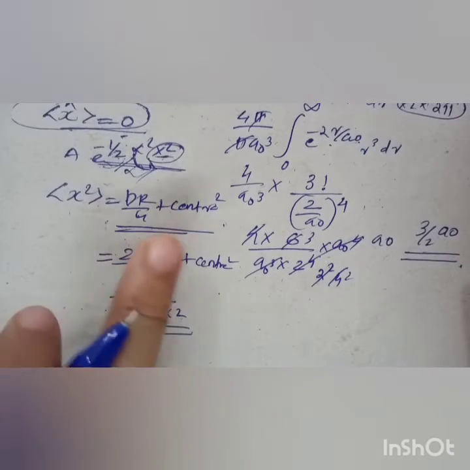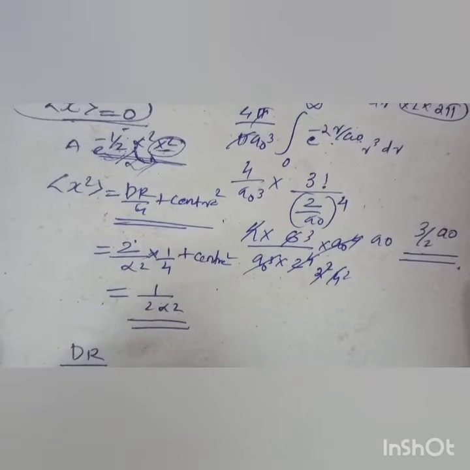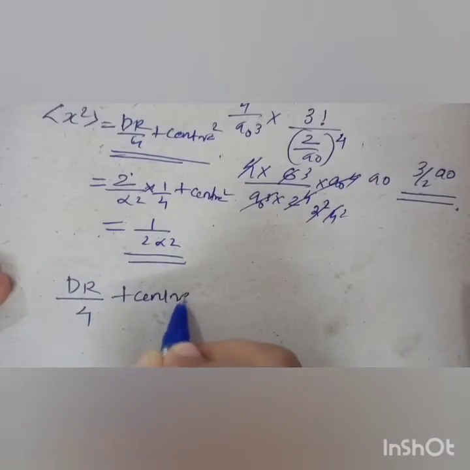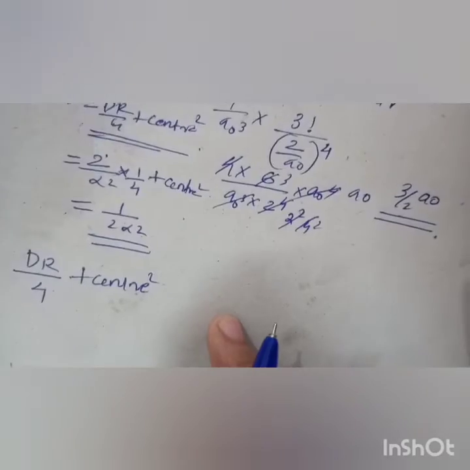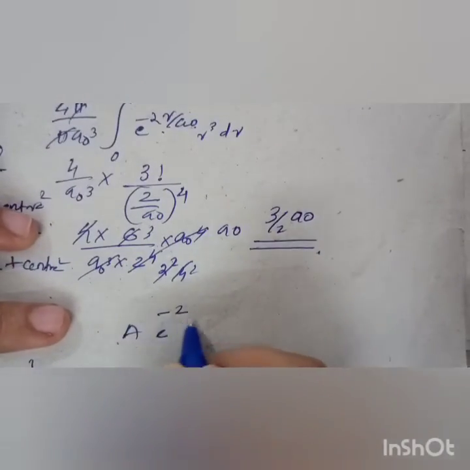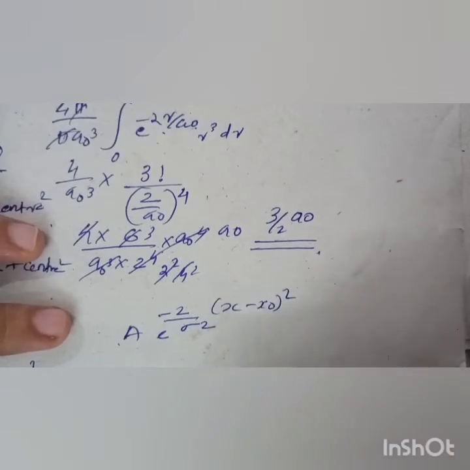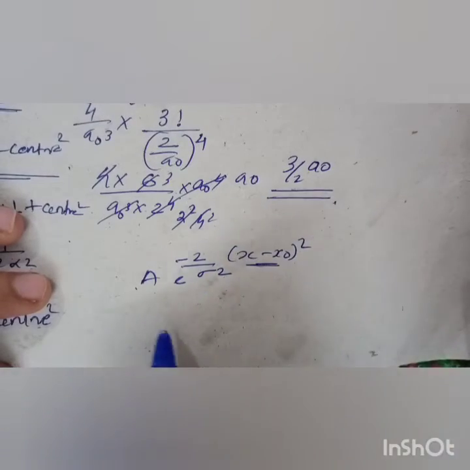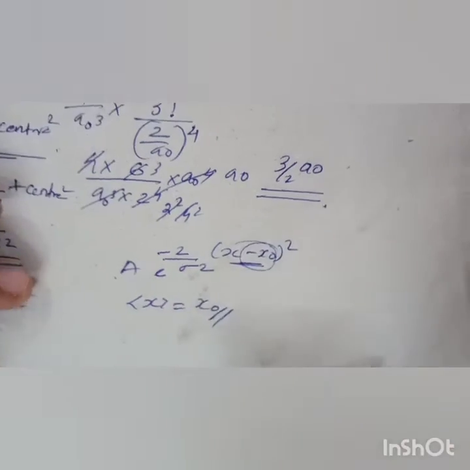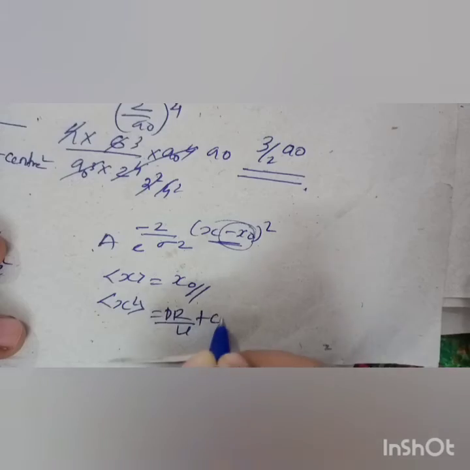So the trick is, if you are given a Gaussian function, we have to find the expectation of x square as denominator by 4 plus center square. So you are given the wave function of a Gaussian function as a e raised to minus 2 by sigma square (x minus x naught) all square. So here we know that the center is x naught, so the expectation of x is equal to the center, that is x naught, and expectation of x square is denominator by 4 plus center square.